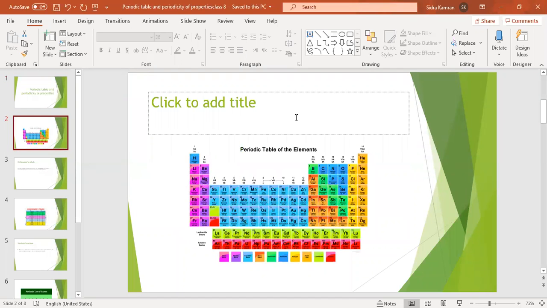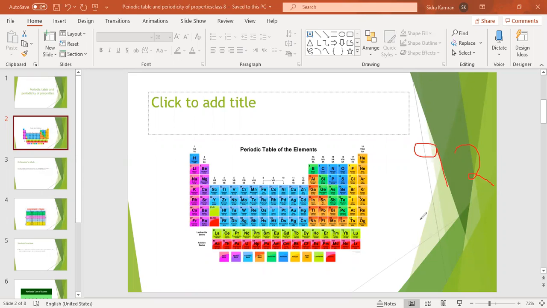As we know, in the modern periodic table, there are 118 elements, and out of these 118 elements, only 92 elements are naturally occurring. The others are formed by the disintegration of these elements.